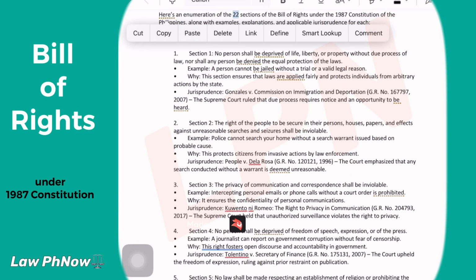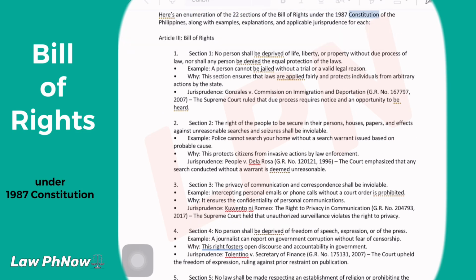Here's an enumeration of the 22 sections of the Bill of Rights under the 1987 Constitution of the Philippines, along with examples, explanations, and applicable jurisprudence for each. Article 3, Bill of Rights.